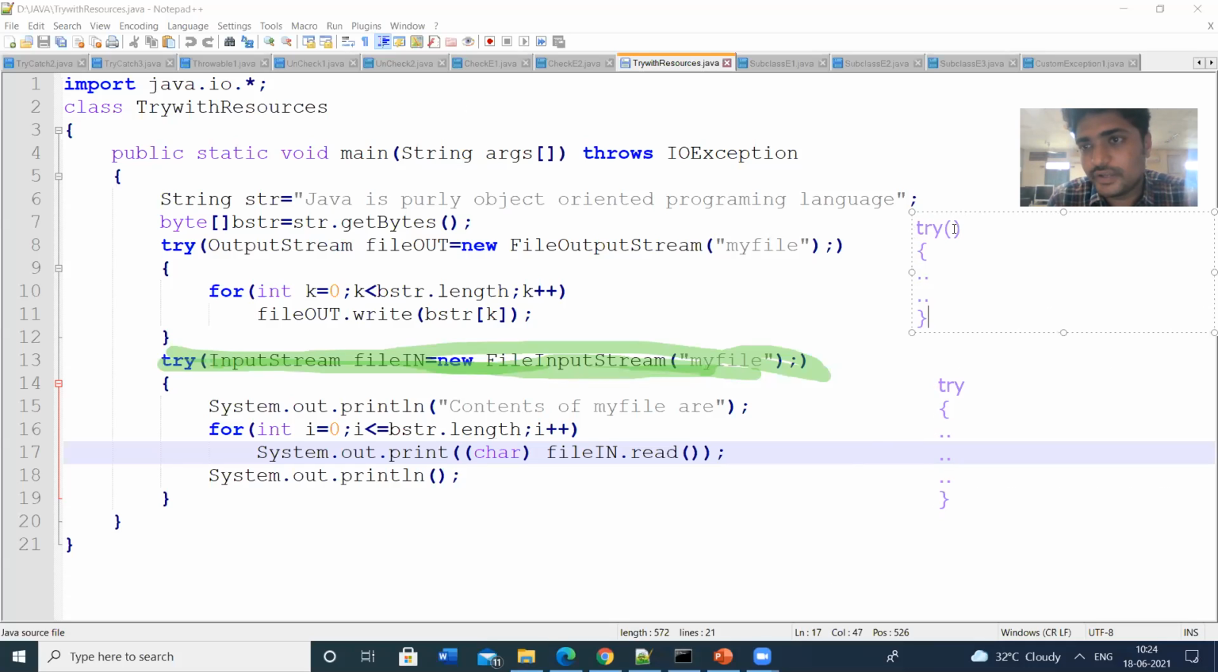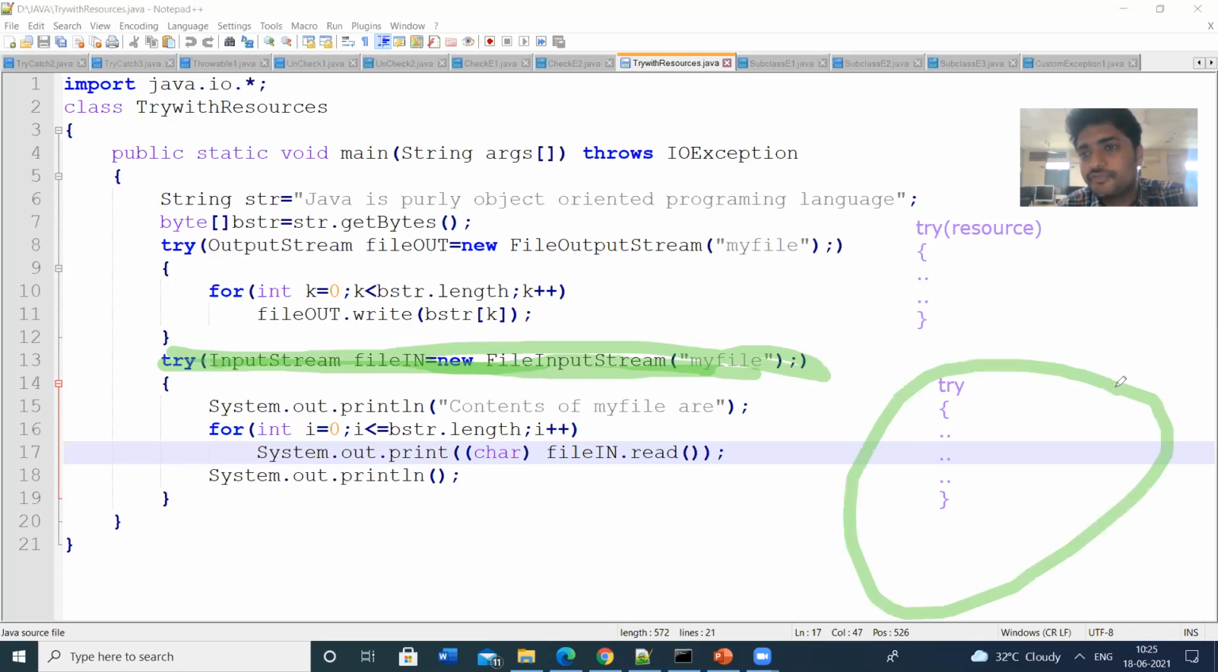Within that parenthesis, we can pass some values or methods or objects. In that parenthesis, we can have some resources. Generally, this is the general syntax of the try block. If you want to utilize the resources, then we can have the syntax like this: the try block will have the parentheses. Now we will see what happens.